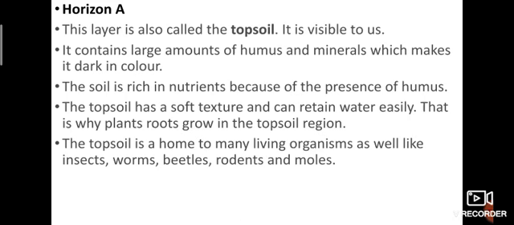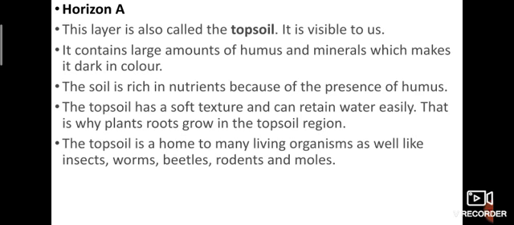What is A horizon? Horizon A is the topsoil. It contains a large amount of humus and is dark in color. Rich nutrients are present in the humus. The topsoil has a soft texture and can retain water easily. Plants grow easily in this topsoil.